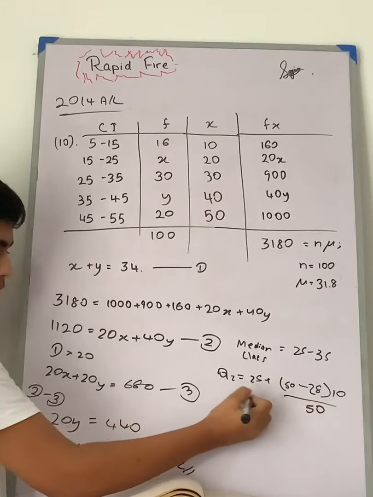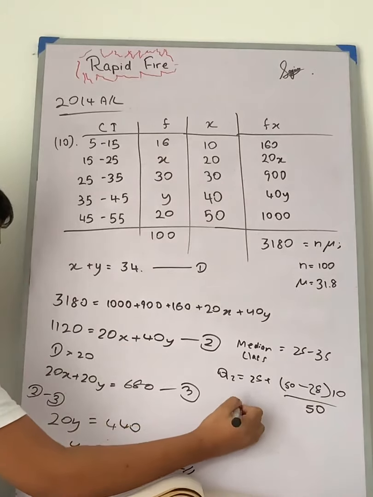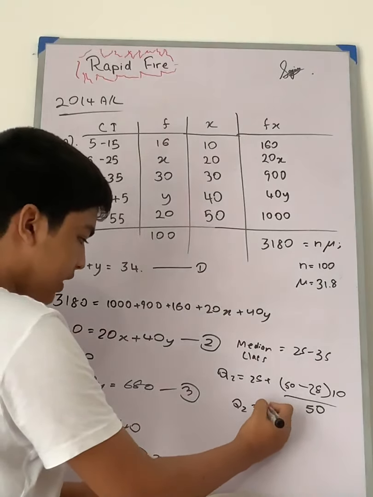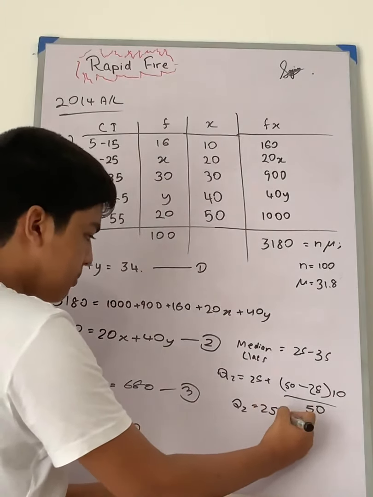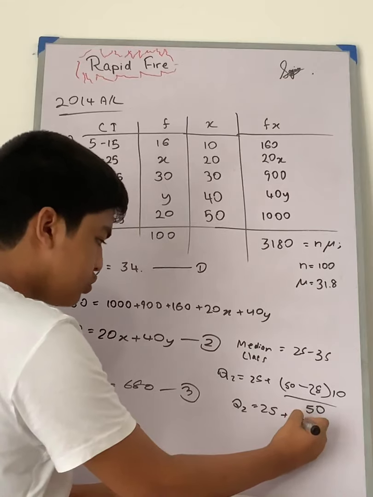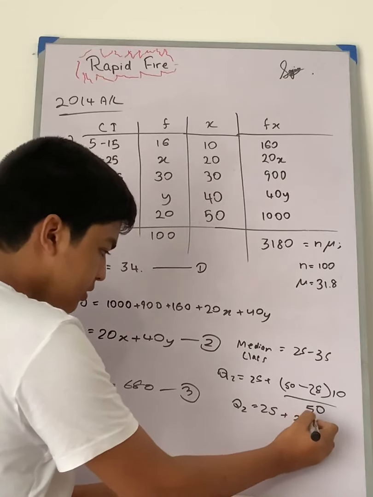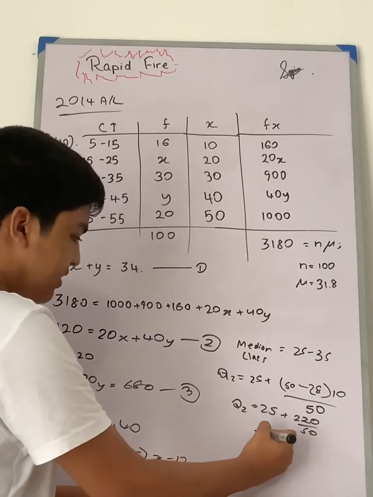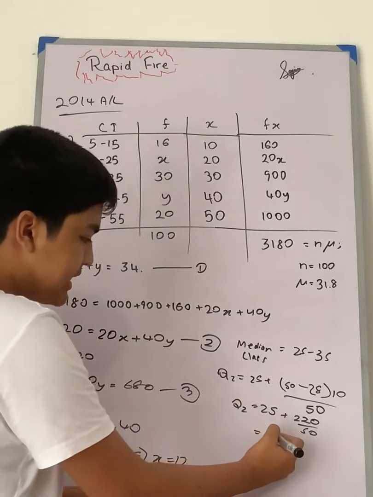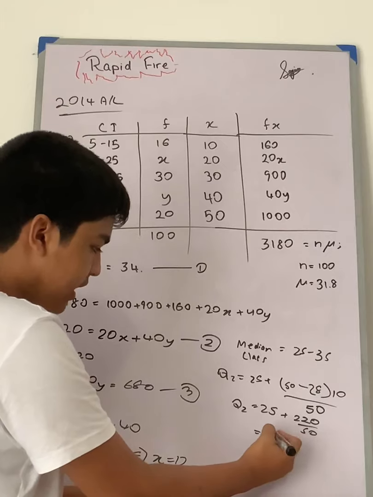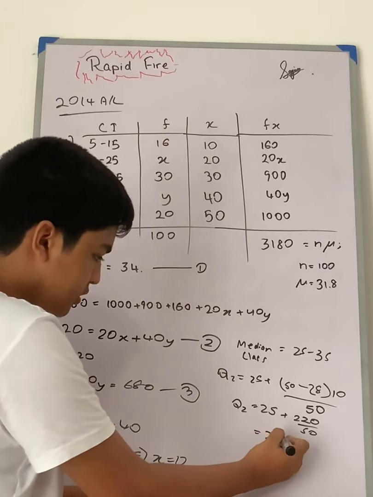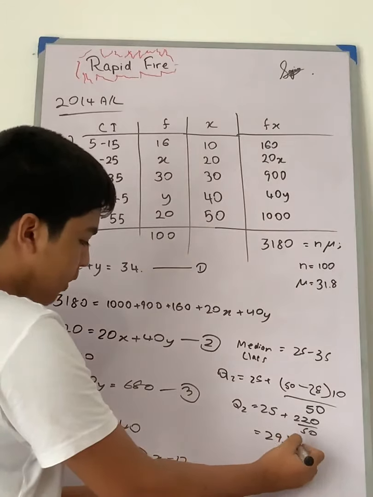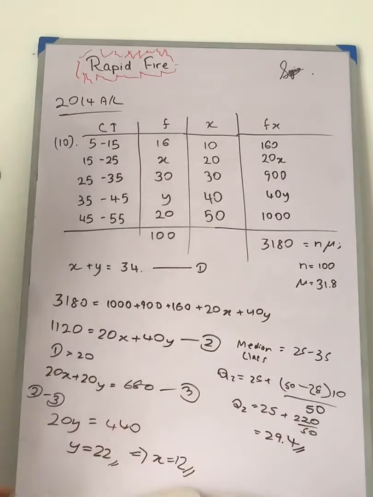So then we are going to get Q2 as 25 plus 220 by 50, which is exactly 29.4.